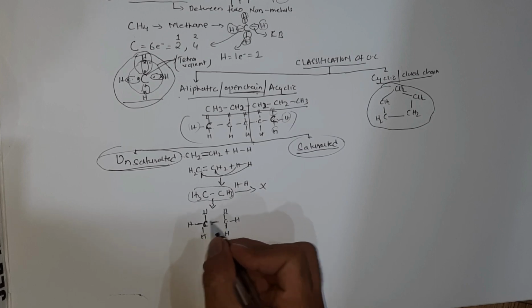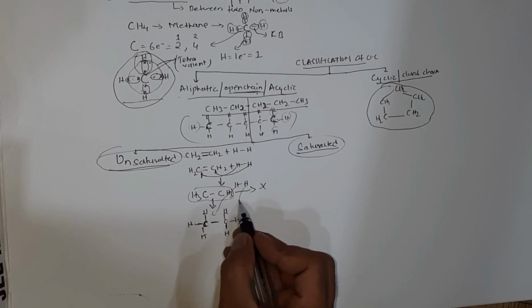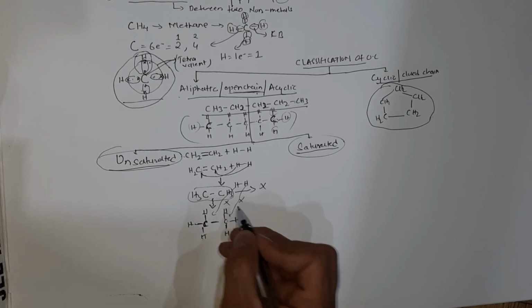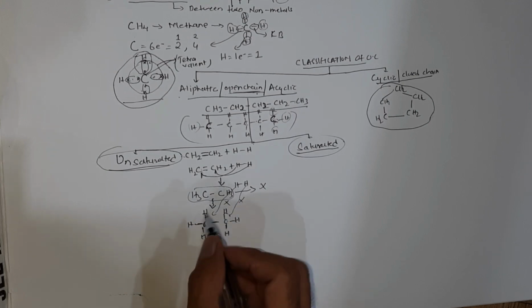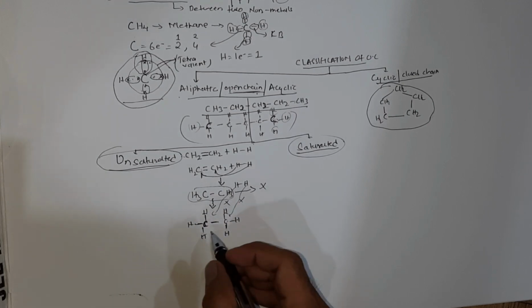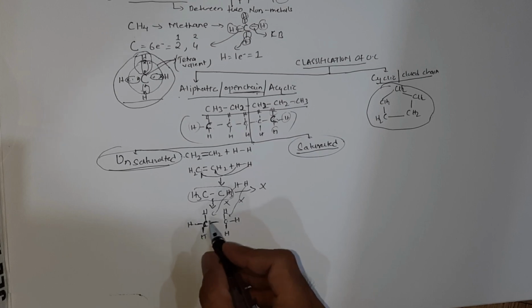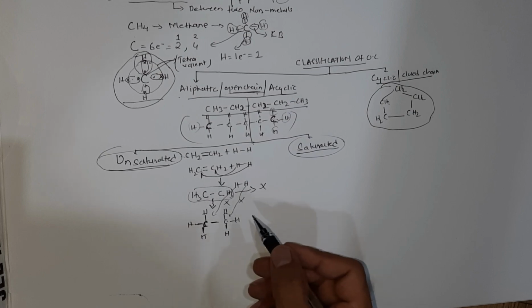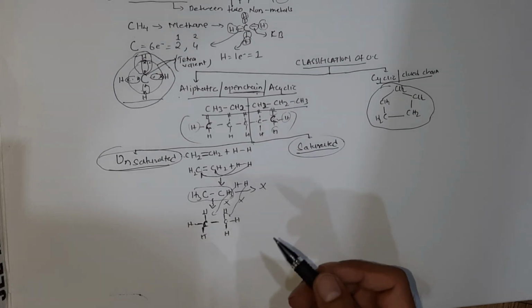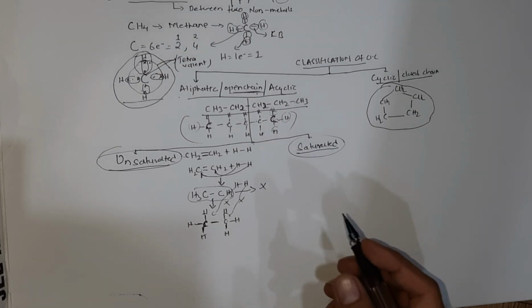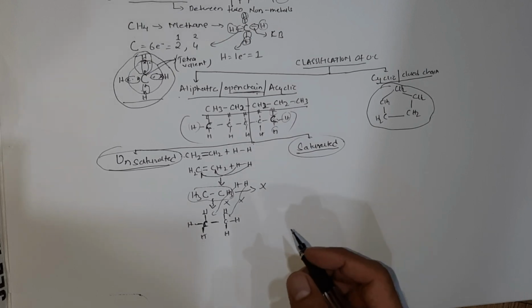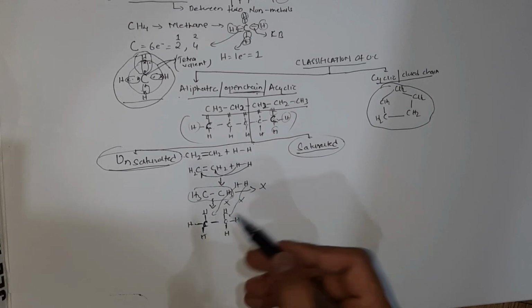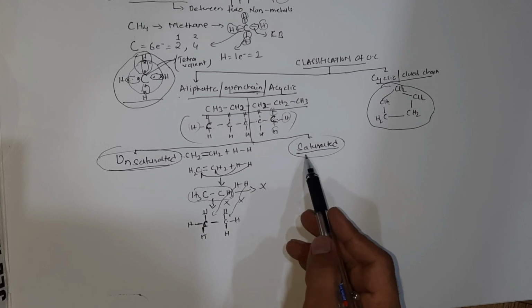That is why these two carbons cannot add more hydrogen. We can say they have become saturated, and the saturation point is a point reached where you cannot add more things into a system. So you cannot add more hydrogen into the system, so it becomes saturated.